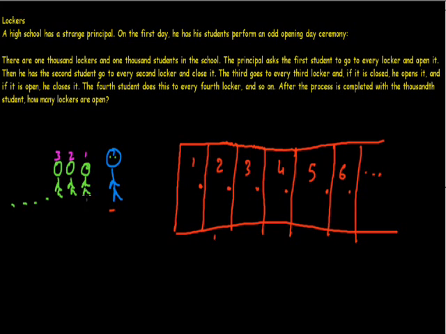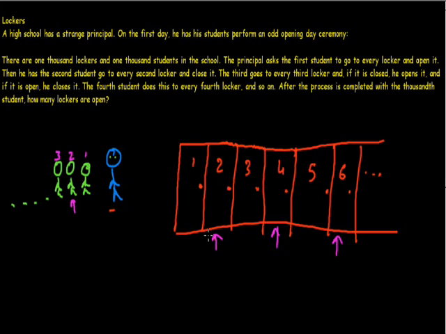Now what is this first student going to do is go to every locker and just open it. So not a very difficult job. Then he asks the second student, this one, to go to every second locker. Every second locker would mean the second one, the fourth one, the sixth one, the eighth one, the 10th one, and so on. So he'll be going to every second locker, meaning all the multiples of 2. The first one has opened them all. The second one will close the second, the fourth, the sixth, and so on.